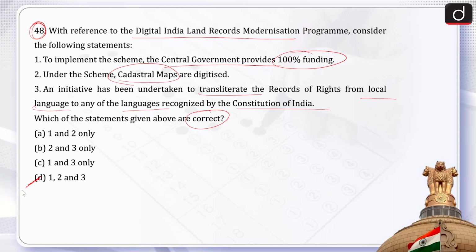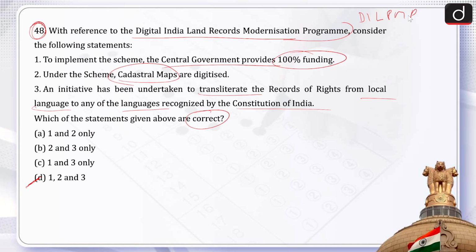All 3 are correct. The Digital India Land Record Modernization Program, which is DILRMP, earlier it was the National Land Record Modernization Program.